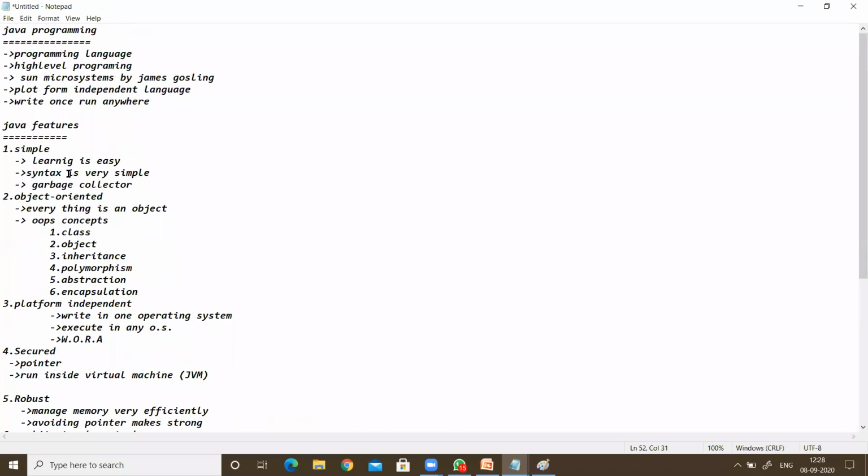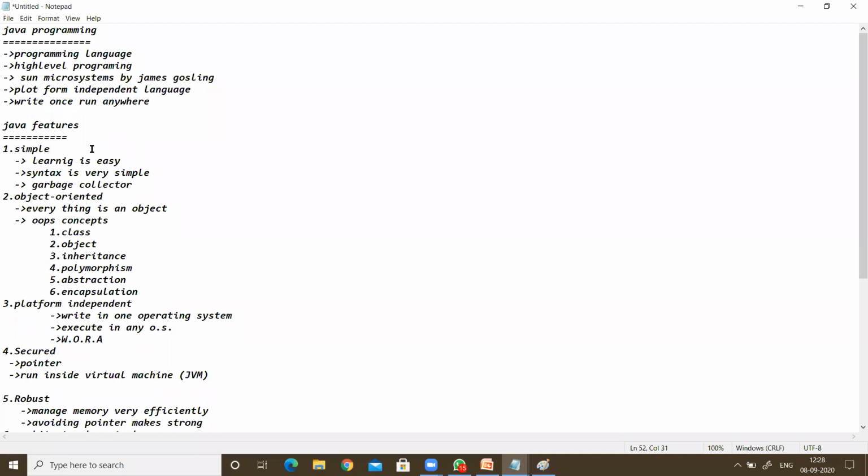Once again I can go through. Java is a programming language. It is a high level programming language. It was introduced by Sun Microsystems, by James Gosling. It is a platform independent programming language. We can write the program in one operating system and execute it anywhere. So we say it is write once, run anywhere.